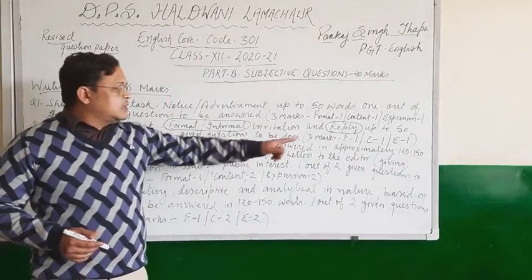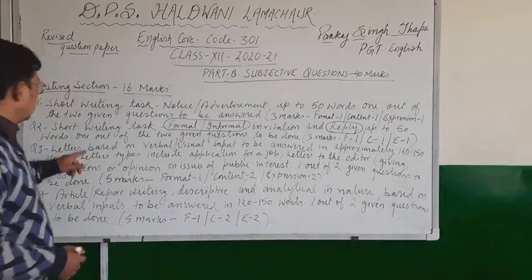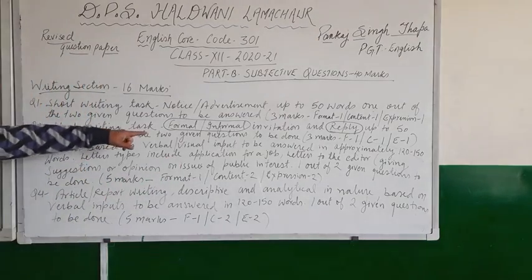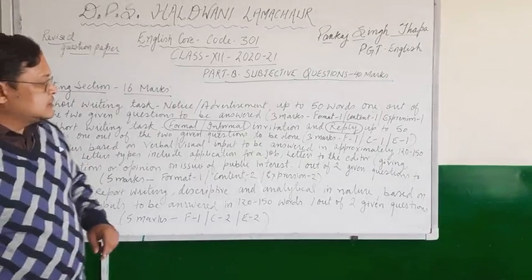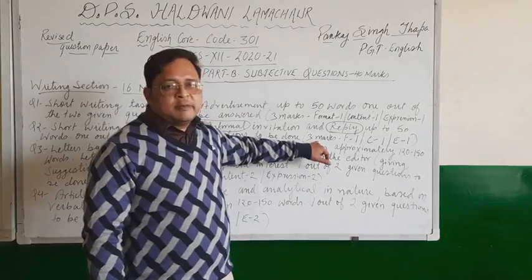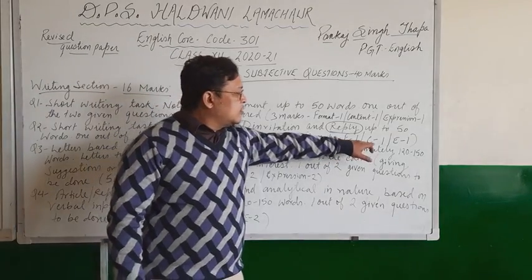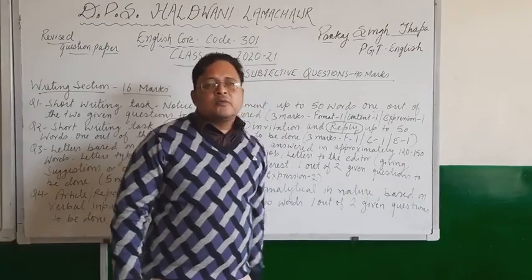So see children, this question again is of 50 words. One out of the two questions is to be done. So two questions will be there and there will be a choice. Again it will be of 3 marks. Format 1 mark, content 1 mark, and expression 1 mark.